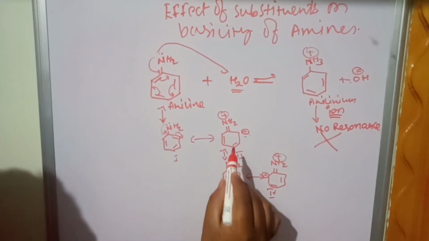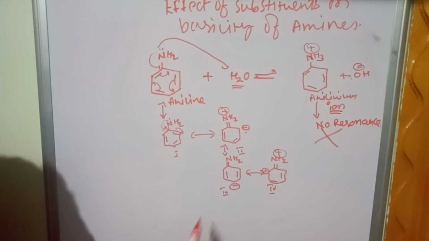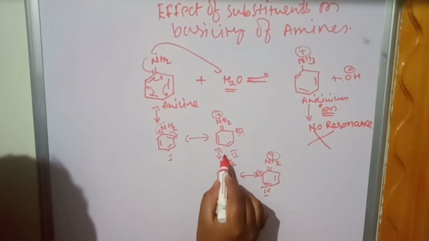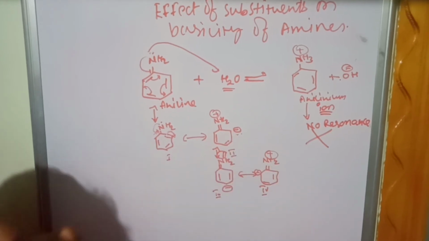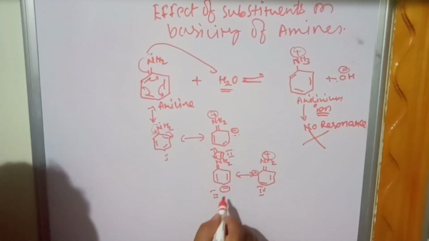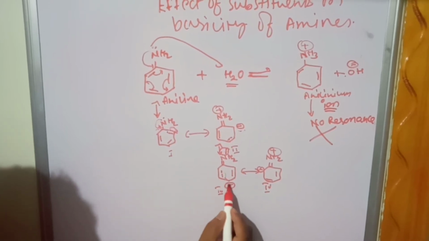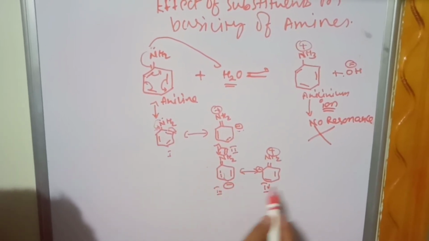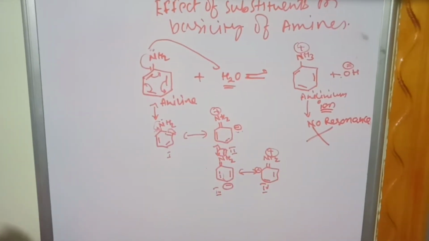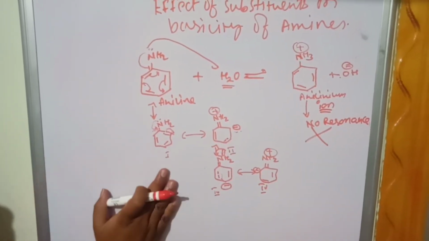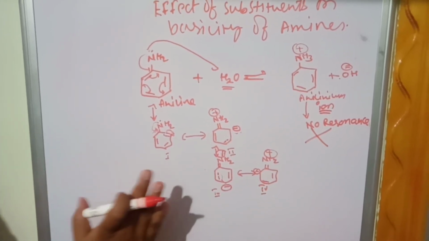Now you know how to write the resonance stabilization. The pi bond must move towards the charge and the charge must come here. You know this very well. The pi bond will move towards the charge and the charge will come here, and you get a resonance stabilized structure. In another resonance, this will move towards the charge and the charge will come here. So you get various resonance stabilized structures. Whichever substituent stabilizes the aniline will increase the basicity of amines.